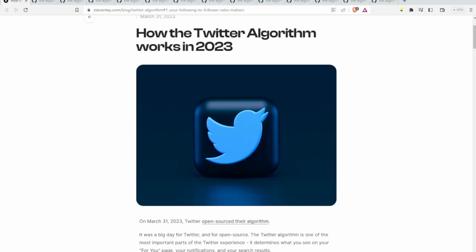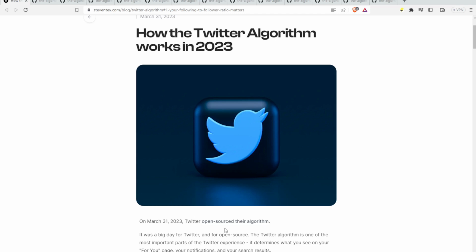All right, good evening, my friends. Tonight we're going to talk about the Twitter algorithm. It is now open source, my friends. And this is Stephen Tay's blog. I guess I'll put a link to this in the description below. So this is from a couple days ago, 4 days ago, sorry.